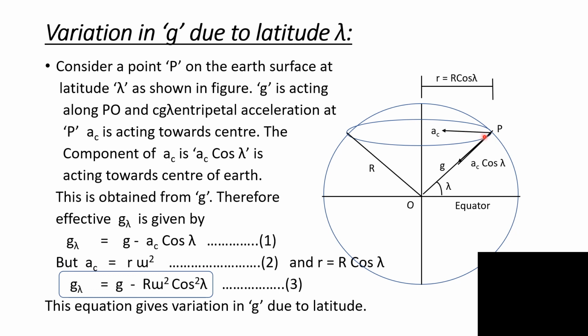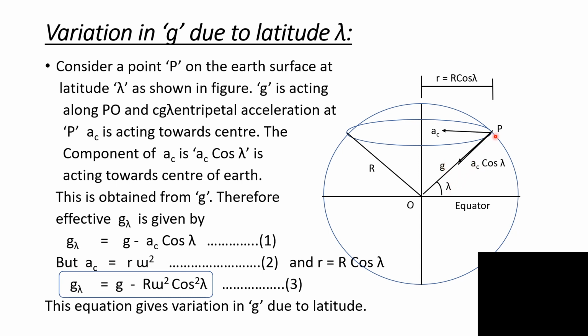The component of AC acting along the center of the Earth, AC cos lambda, is acting towards the center of Earth along PO. This AC cos lambda is obtained from acceleration due to gravity.